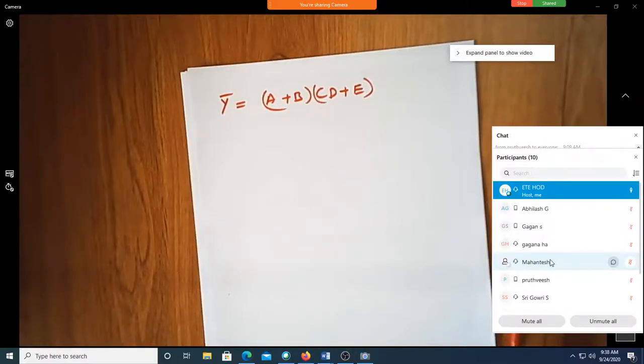And don't try to simplify anything. Don't use De Morgan's theorem or other laws; it's not required. Just implement the plain circuit as it is, without reducing it first.